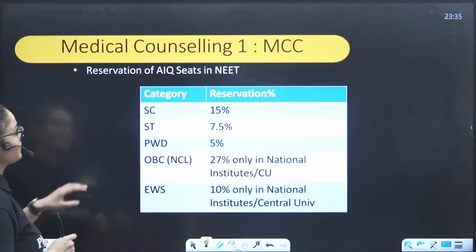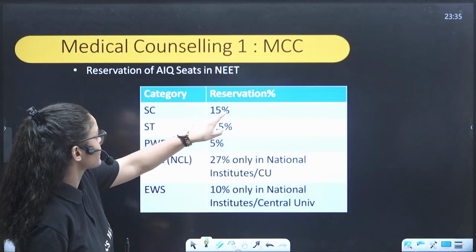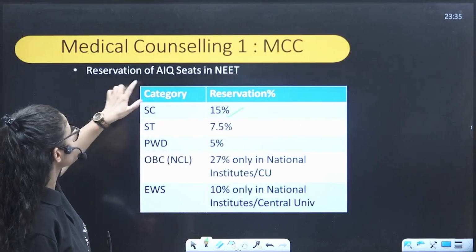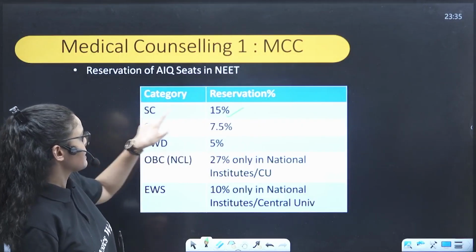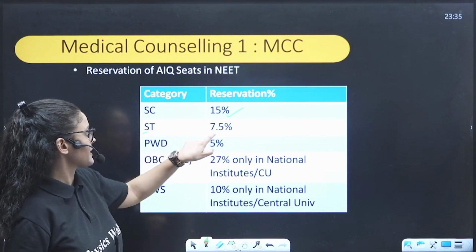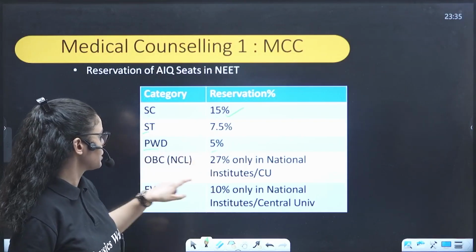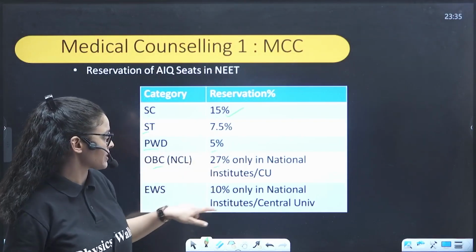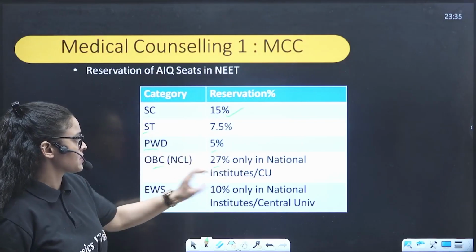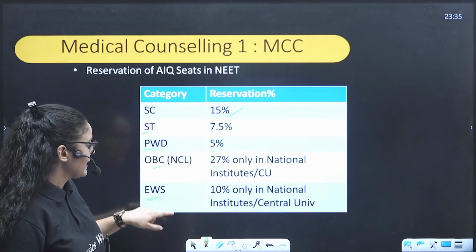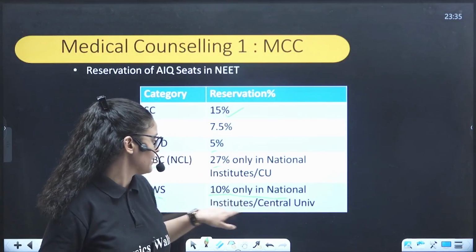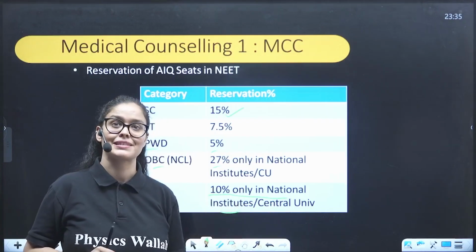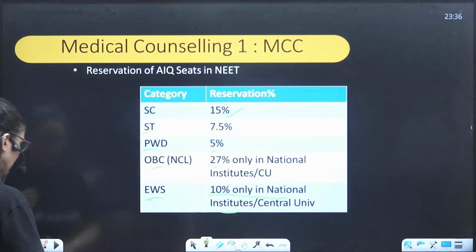So dear students, when we talk about reservation, 15% seats are reserved for all India quota reservation. For SC it's 15% reservation, ST 7.5%, PWD 5%, OBC NCL is 27% in national universities or central universities, and EWS 10% only in the National Institutes and central universities. So there you have the quotas.